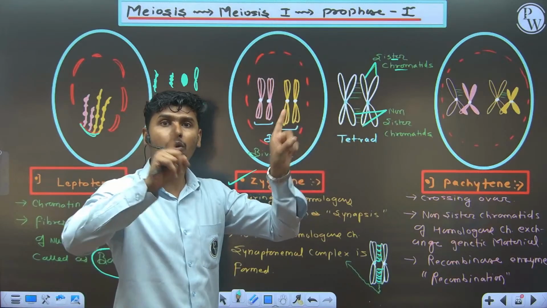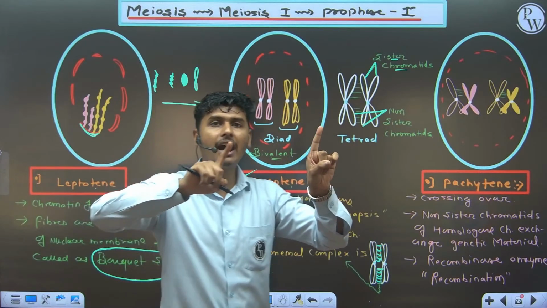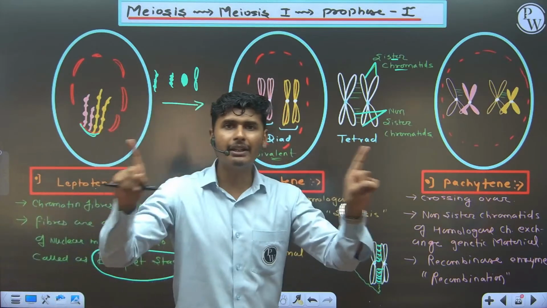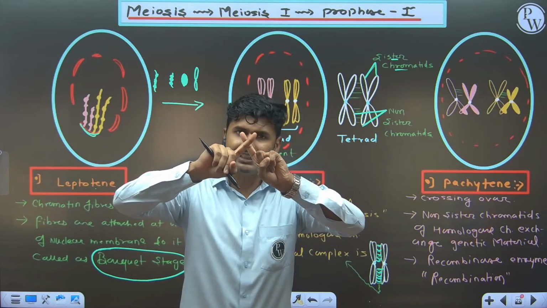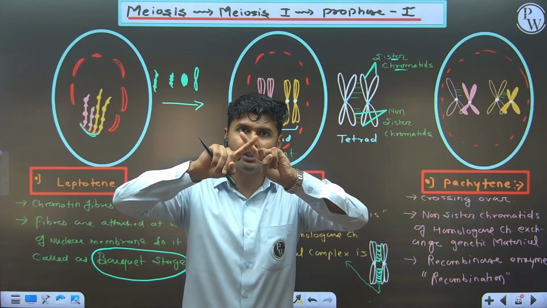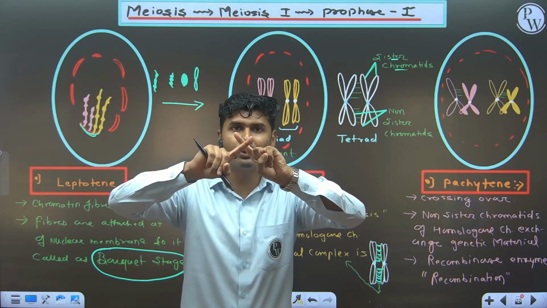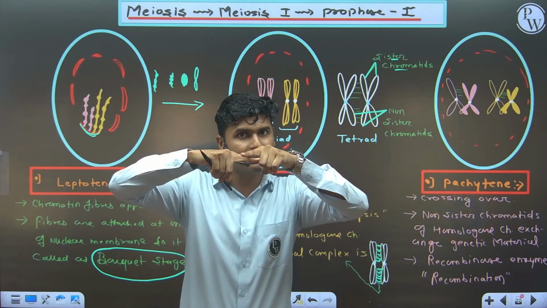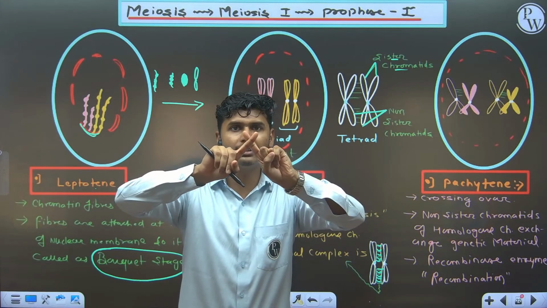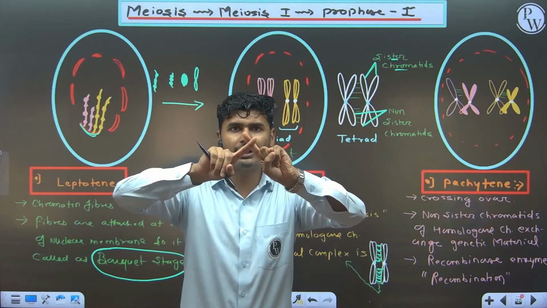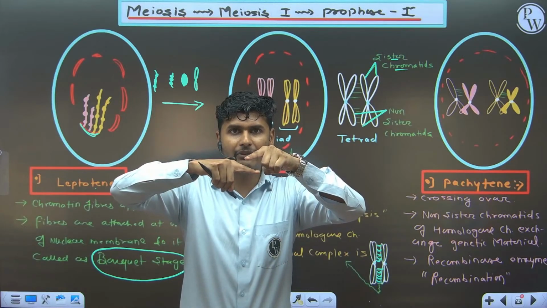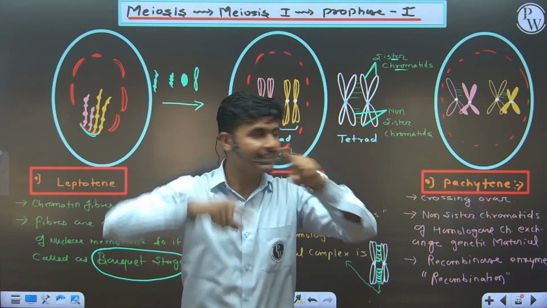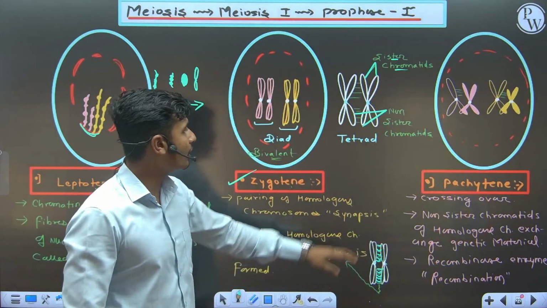Non-sister chromatids of homologous chromosomes just start crossing over. It starts crossing over in zygotene only. But is it crossing over? Yes, according to you it is, it starts in zygotene. But is that a crossing over? No, it is not stuck with each other. This kind of image is formed in zygotene, but the chromatids are far away from each other. Complete joining takes place in pachytene.